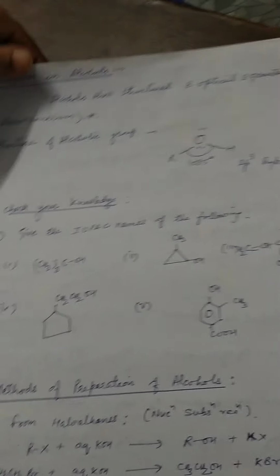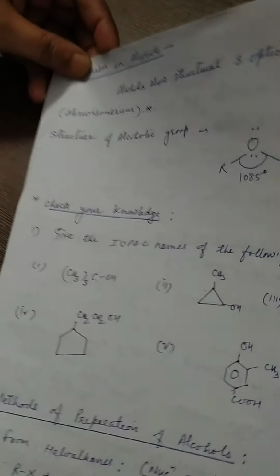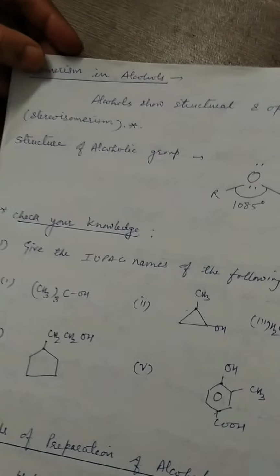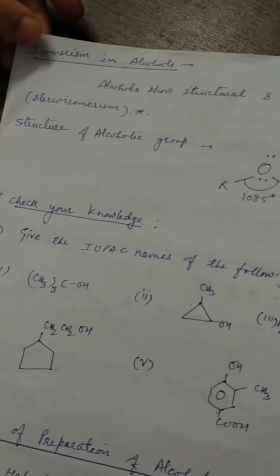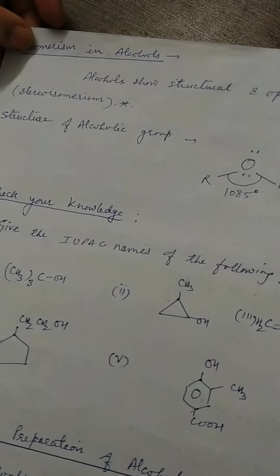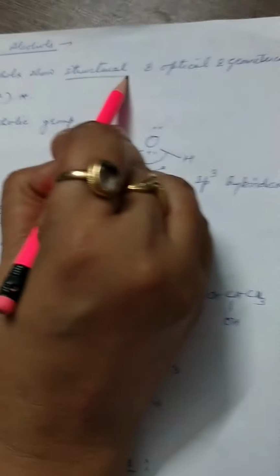Next we discuss isomerism in alcohol. We already discussed the details of isomerism in the last class. So same as we discussed in alkyl halides, alcohols also show both types of isomerism, structural as well as stereoisomerism.